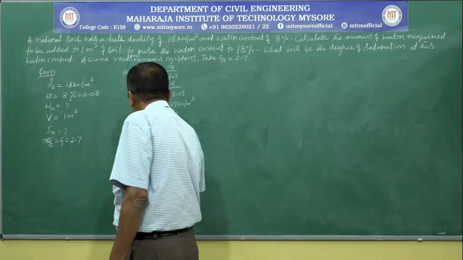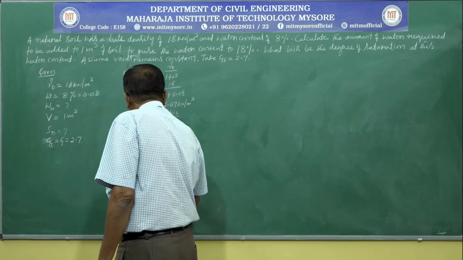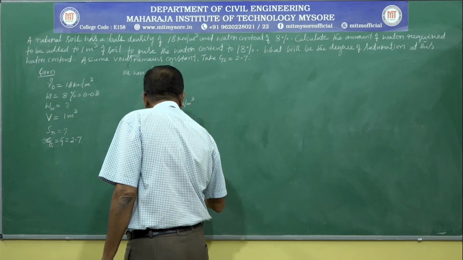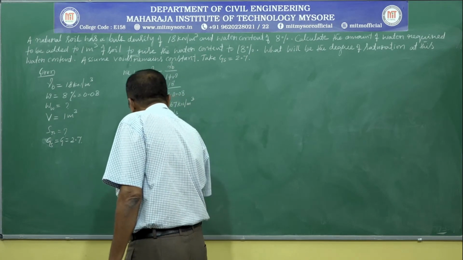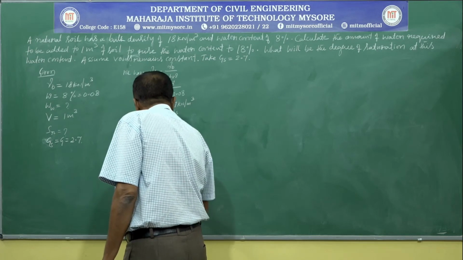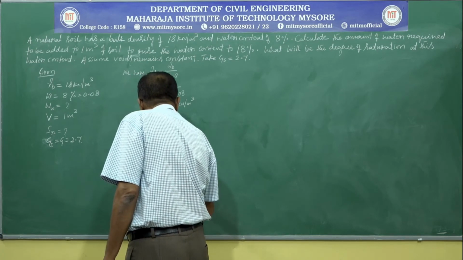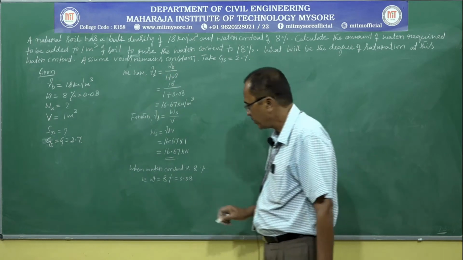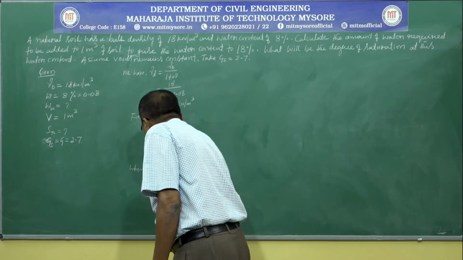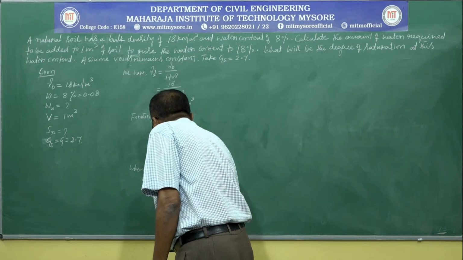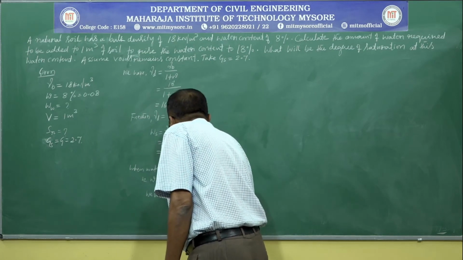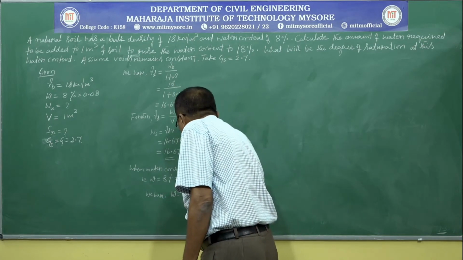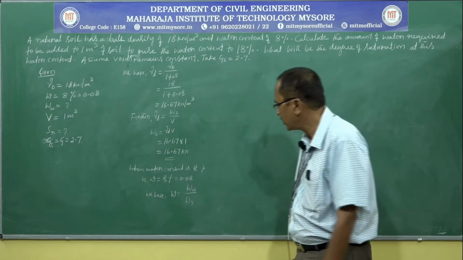Next, when water content is 8%, that is W is equal to 8%, that is equal to 0.08. We have water content W is equal to weight of water divided by weight of soil solids.